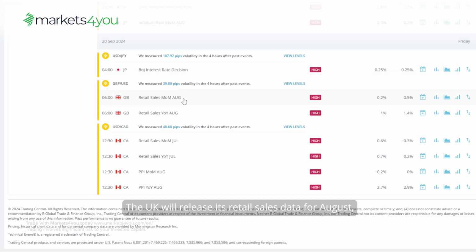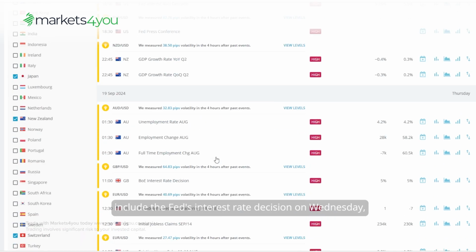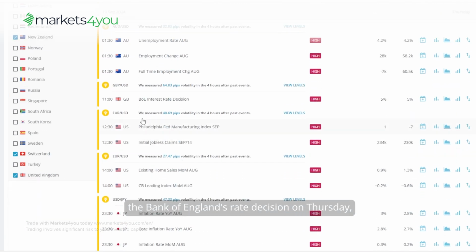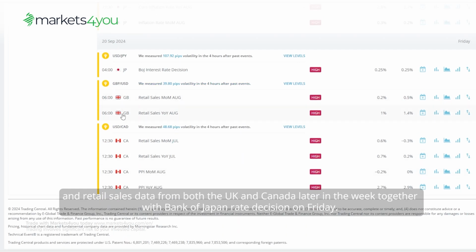The UK will release its retail sales data for August, which could cause some movement in the pound sterling to US dollar pair. Additionally, Canada will publish its retail sales data for July, with expectations of a slight contraction, influencing the US dollar to Canadian dollar pair. Key events to watch this week include the Fed's interest rate decision on Wednesday, the Bank of England's rate decision on Thursday, and retail sales data from both the UK and Canada later in the week, together with the Bank of Japan rate decision on Friday.